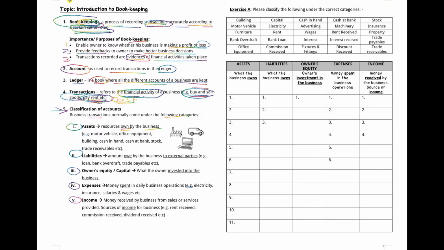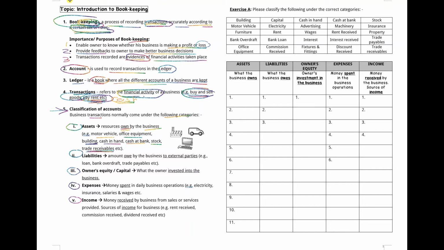For example, motor vehicle, office equipment, building. Another word you will come across for building is premises, cash in hand, cash at the bank, stock. Another word will be inventory, and trade receivables. This term we'll go through at the next page.